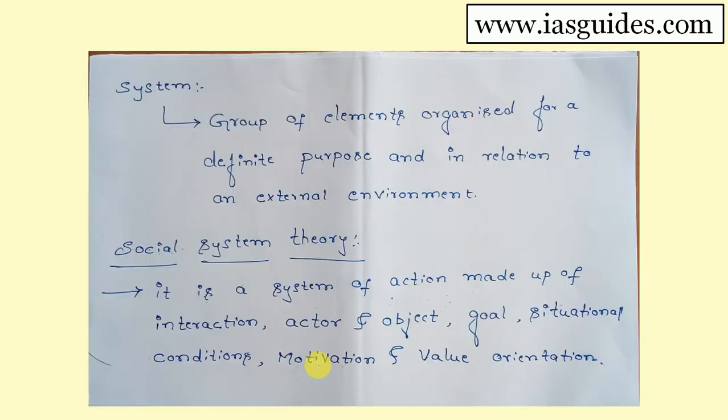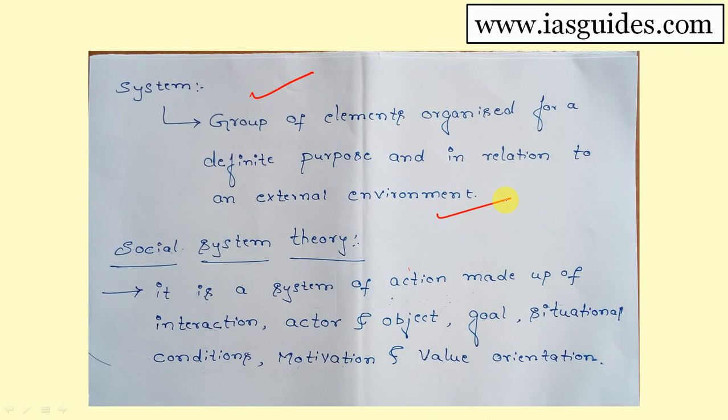Now let us see what the meaning of a system is, because here we are talking about social system theory. That is the reason we have to define what a system is first. A system is defined as a group of elements which are organized for some kind of purpose, and those elements are related to the external environment. In simple language, a group of elements organized for some purpose, which are also related to the external environment. That is what is known as a system.